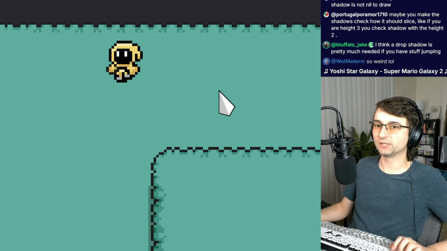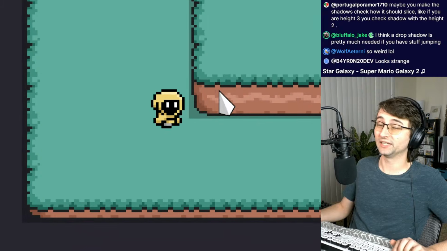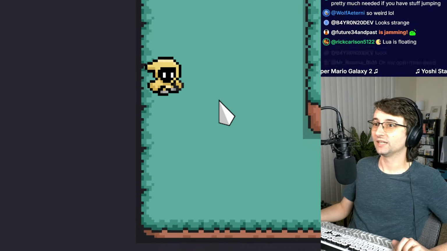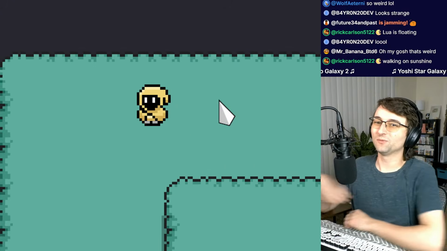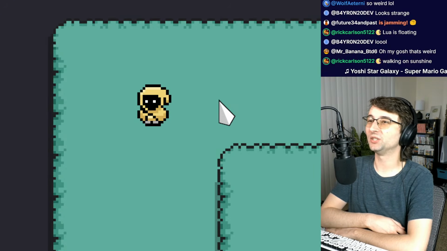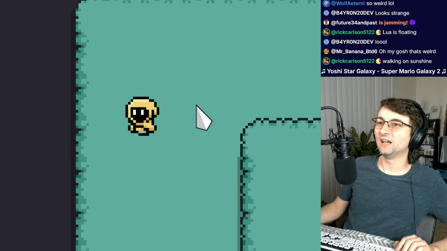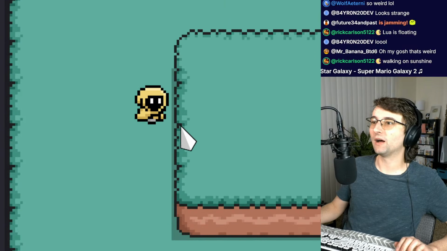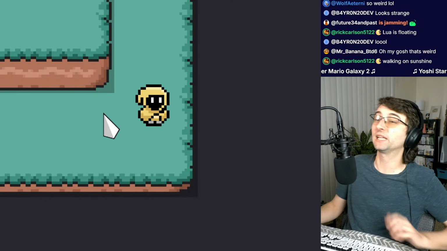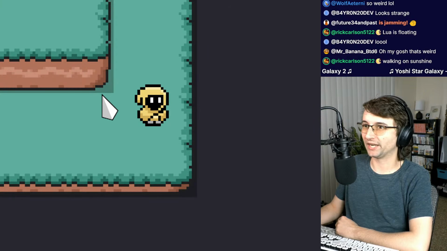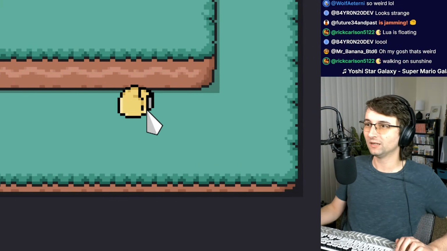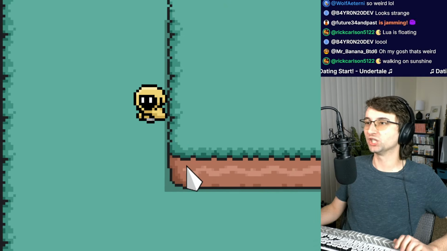I think a drop shadow is pretty much needed if you have stuff jumping. It definitely is. So weird. Yeah, it's so strange. Yeah, that's awful. Isn't it weird? Walking on sunshine. Yeah. So that's the importance of these shadows, is that it makes a huge difference with pretty much everything. And you'll notice that even these elevations have shadows, like this really boxy shadow around the corners. And something that I should do is make it so it's more cut out, or it has some roundness to this edge because it's too sharp right now. But you know, it's better than having no shadow.